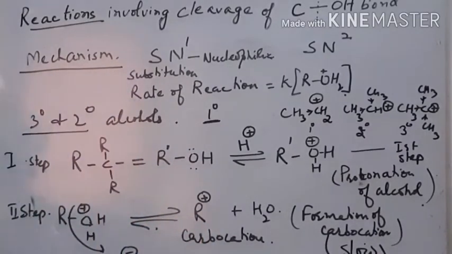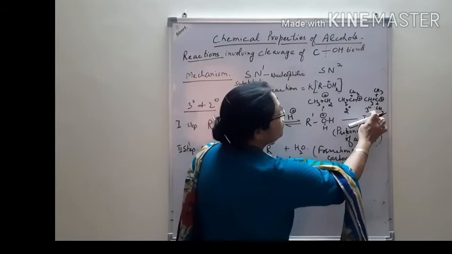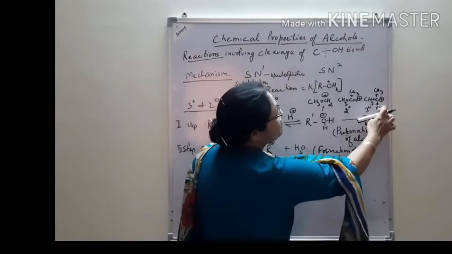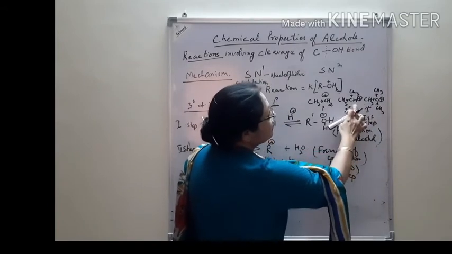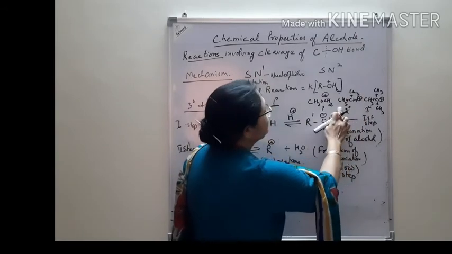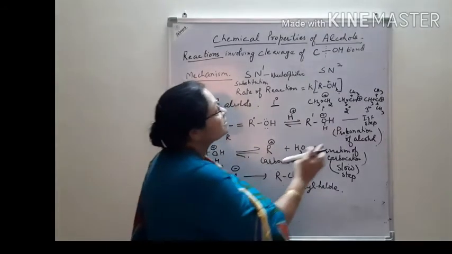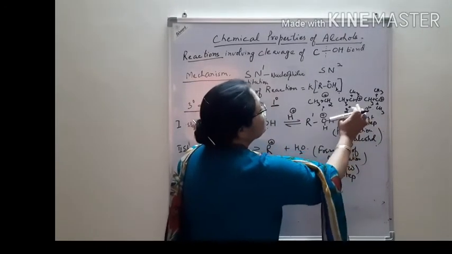So tertiary carbocation is most stable because of more dispersal of charge, secondary has lesser dispersal, and primary even less.